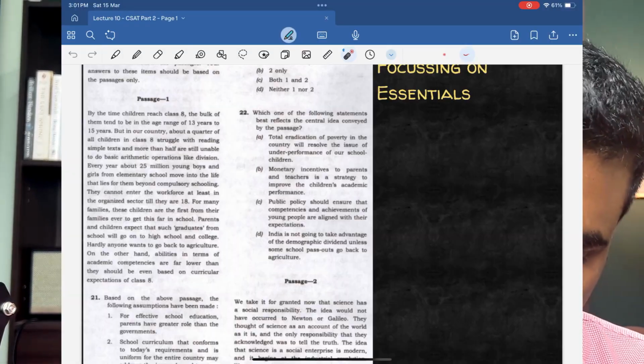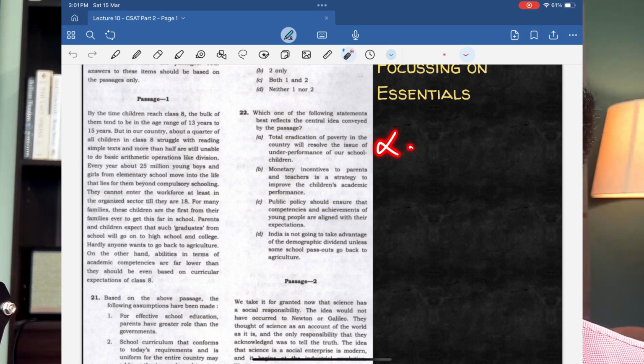It could be because of the lack of interest. It could be because of incorrect methodology in which it is taught, so that students don't even feel interested to attend the lectures. Any other reason, but poverty cannot be the reason because it's not pointed out in the paragraph as the reason, right?